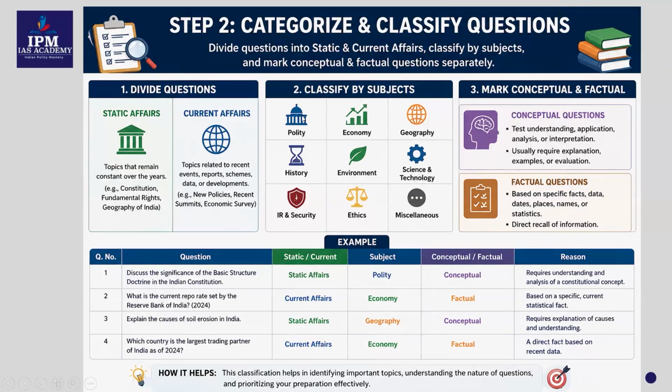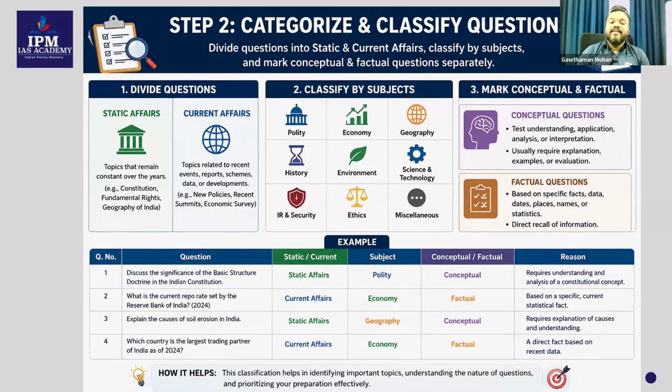Polity. Okay, so then you understood that there is a question related to basic structure doctrine. Indian Constitution is a very broad thing, but what is the specific topic here? Basic structure doctrine. If you are getting that question for 4 to 5 years continuously, which means that question, that particular topic, is very, very important for you.